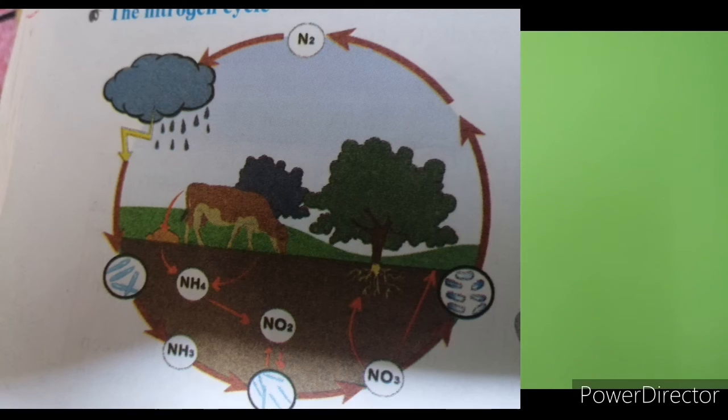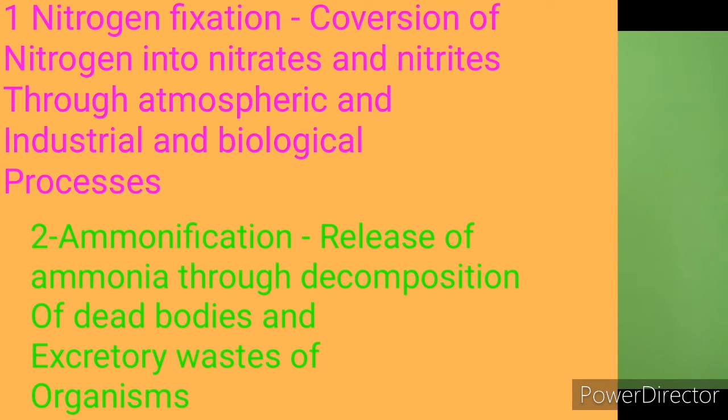Here are the important processes of the nitrogen cycle. First is nitrogen fixation. Conversion of nitrogen into nitrates and nitrites through atmospheric, industrial and biological processes is nitrogen fixation. Second is ammonification. It involves release of ammonia through decomposition of dead bodies and excretory wastes of organisms.